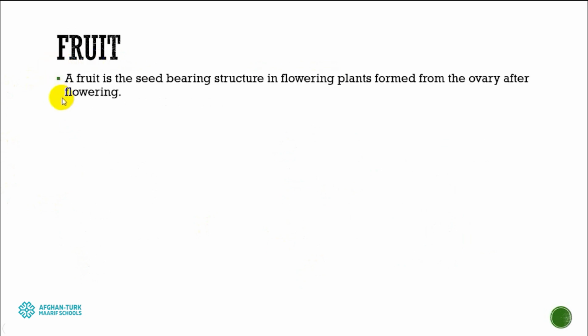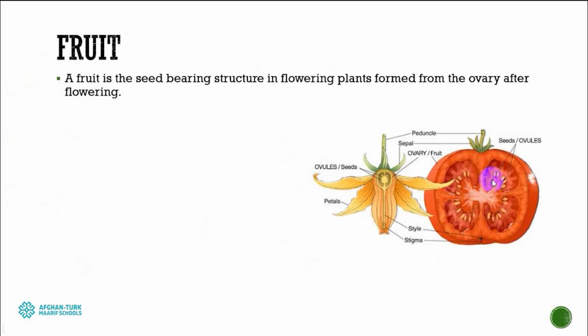Next structure is fruit. Fruits are seed-bearing structures which have seeds inside, and usually they are produced from the ovary wall. It means inside every flower or bloom there are ovaries. We talked about this in the pistil structure. They have stigma, style, and ovary. So fruits grow from that ovary wall. As you can see, the shapes of that ovary and that fruit, I mean tomato, are almost the same. So fruits are seed-bearing structures growing from the ovary wall.